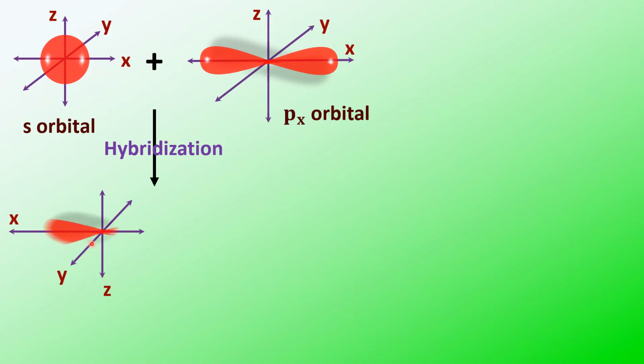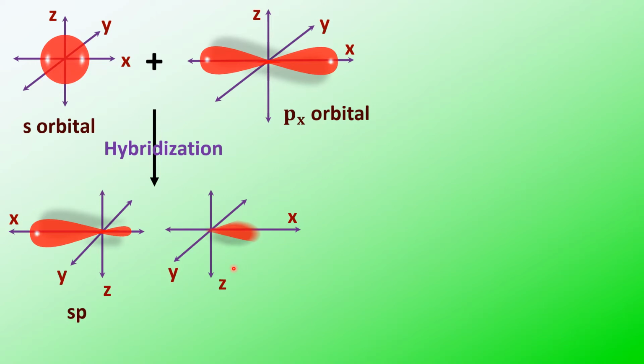This is one hybrid orbital, called an sp hybrid orbital, and this is the second hybrid orbital, also called an sp hybrid orbital.